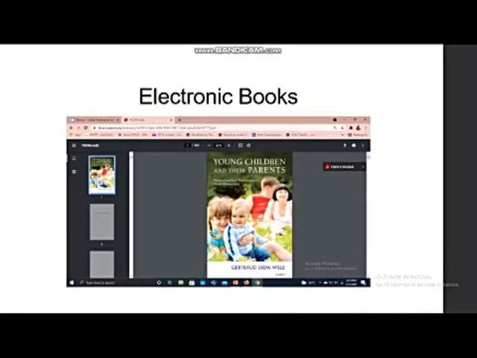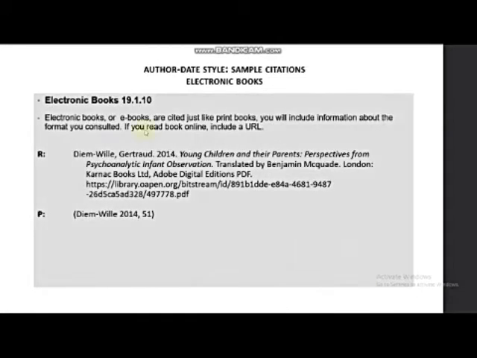Electronic books. Here's a sample in PDF format coming from an open access database. Electronic books or ebooks are cited just like print books. You will include information about the format you consulted. If you read the book online, include the URL.